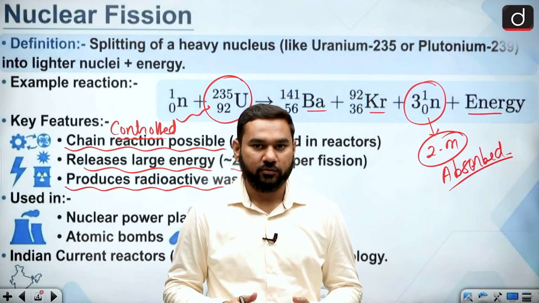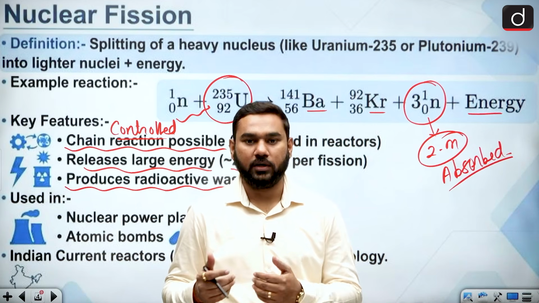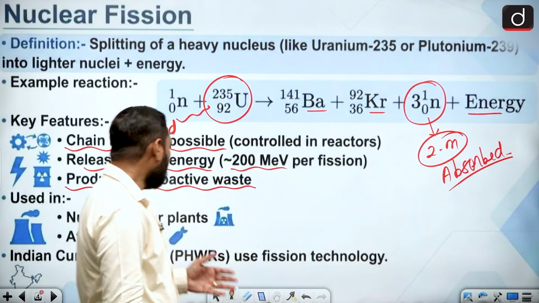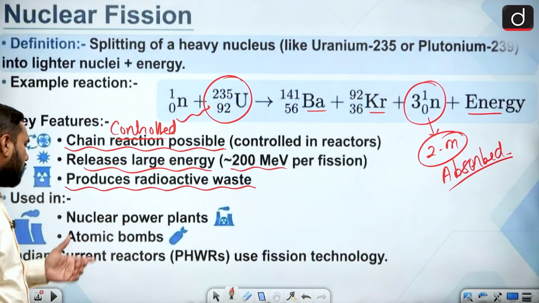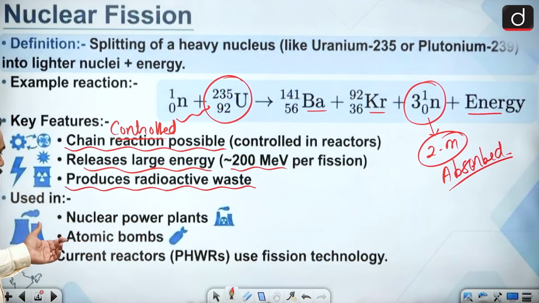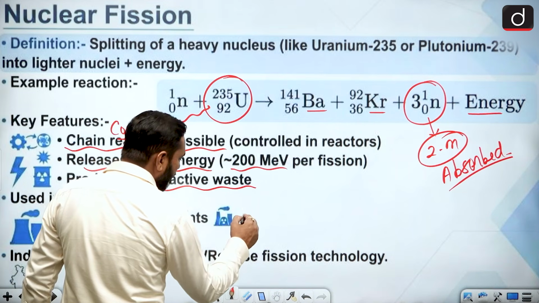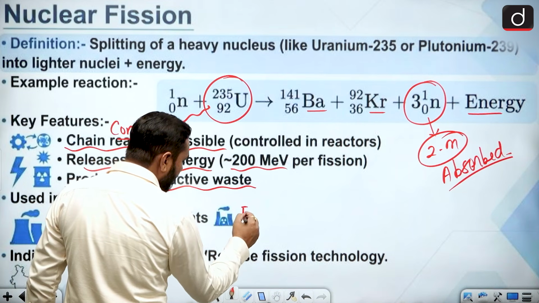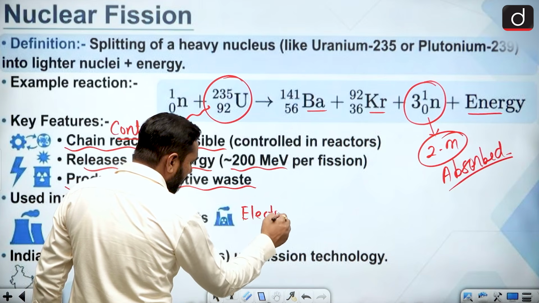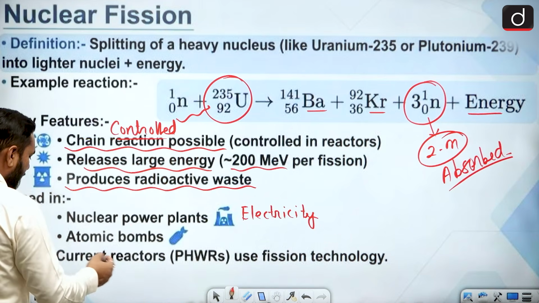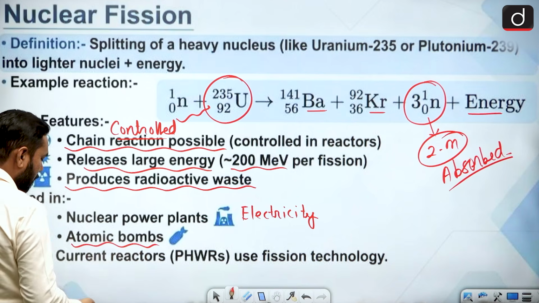But the radioactive material left after its use can be very dangerous. So this is highly radioactive waste production. It is also used for nuclear power plants, and these power plants provide you electricity. This can also be uncontrolled in atomic bombs.